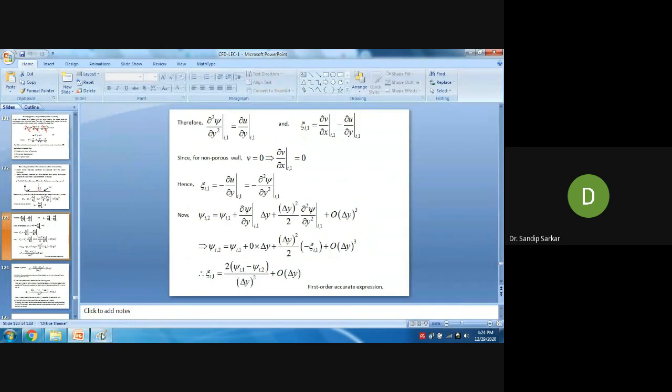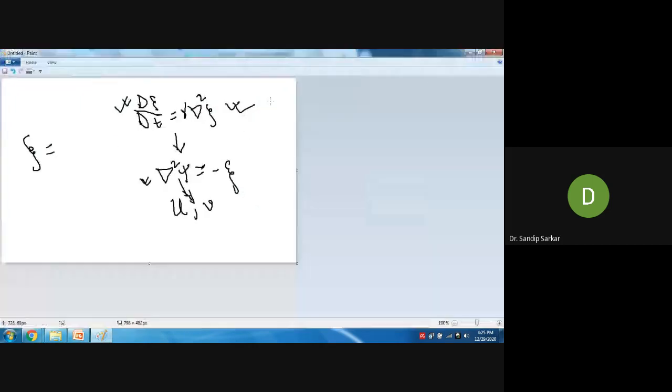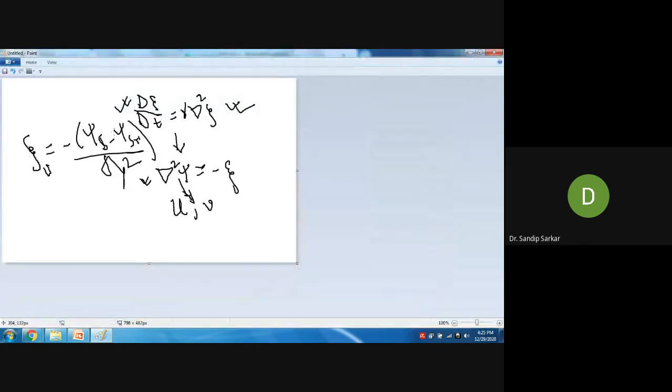So what I can write here is zeta at wall equal to minus 2 times psi s minus psi s plus 1 divided by delta y square, right? So psi at the wall initially is not known, right?